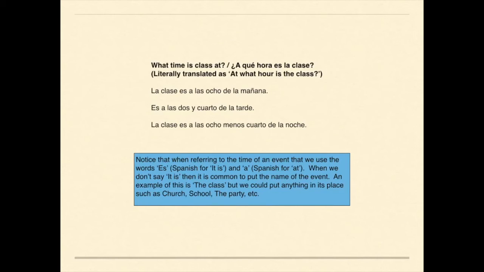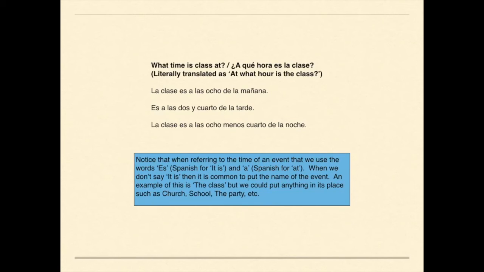You could say, ¿A qué hora es la fiesta? Which would be, what time is the party at? Or, ¿A qué hora es la reunión? What time is the meeting at? Okay, so this literally translated is at what hour is. At what hour is. ¿A qué hora es?